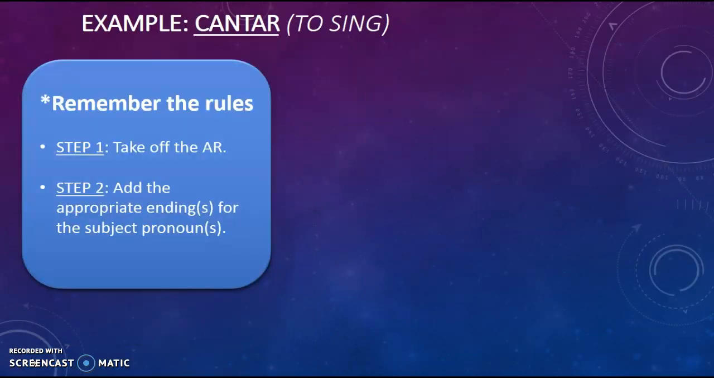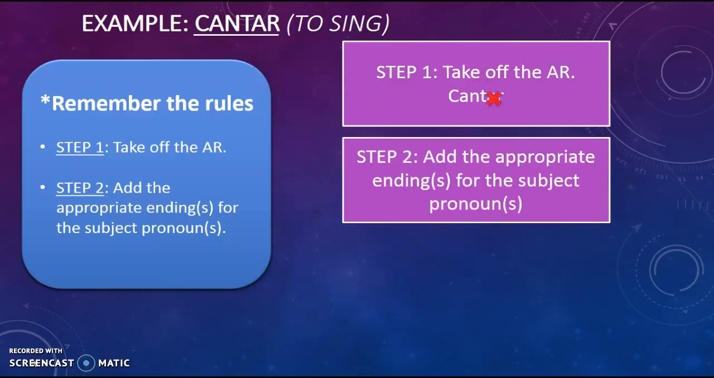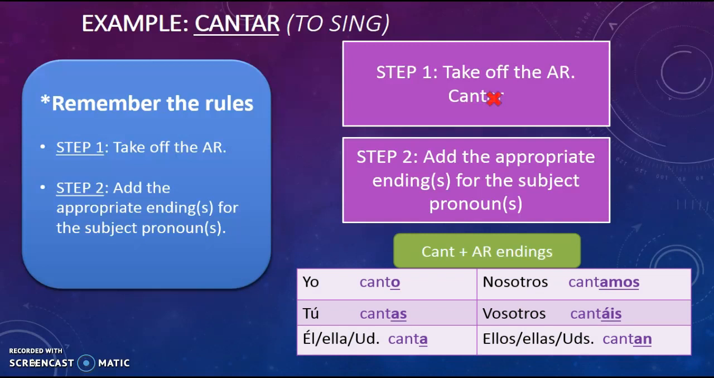Okay, and just to show you an example, here's cantar. Remember, cantar means to sing. So step 1 would be to take the AR off, so we are left with cant, C-A-N-T. All right, and then step 2 is now we're going to add those AR endings like we just reviewed. So it's cant plus the AR endings, and your verb chart would look like this if we were filling it out together.